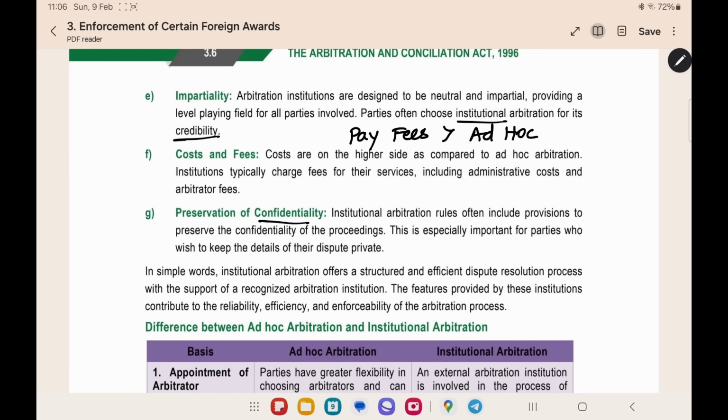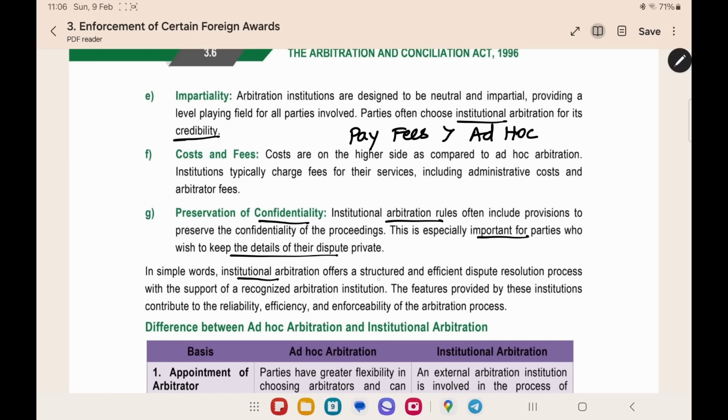The preservation of confidentiality. Here, the arbitration institution will have rules on how they should maintain the confidentiality, and what will be done if they breach the confidentiality. Like that, they will have rules. This is important for parties who wish to keep the details private. If you want to keep the details private, you can go to the institution. They will have a procedural framework to keep the details in a confidential manner.